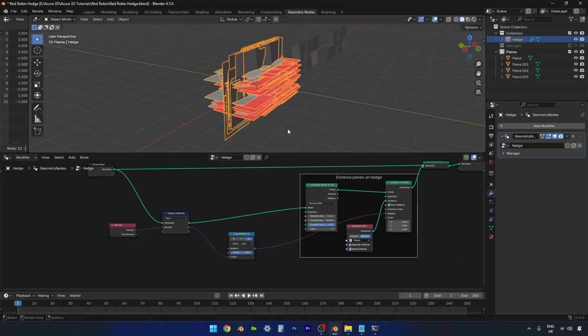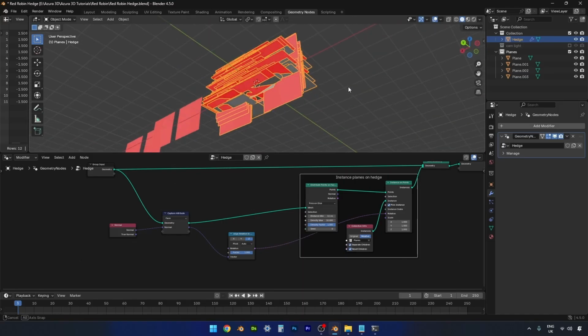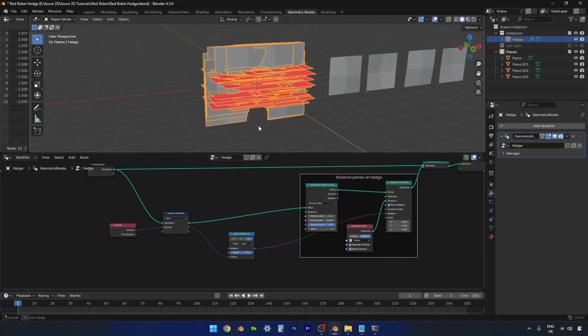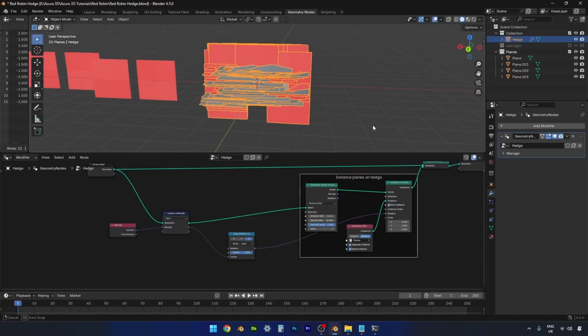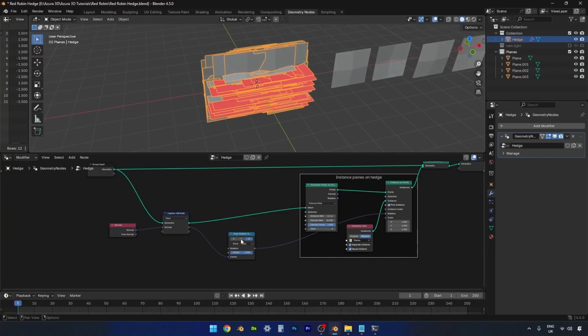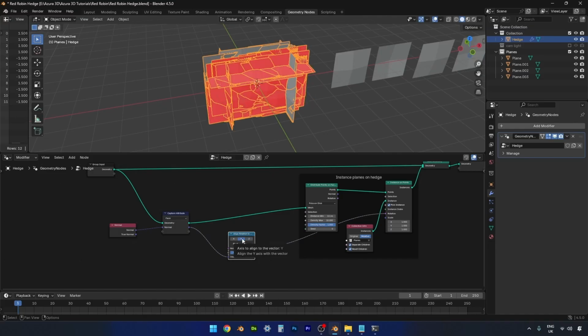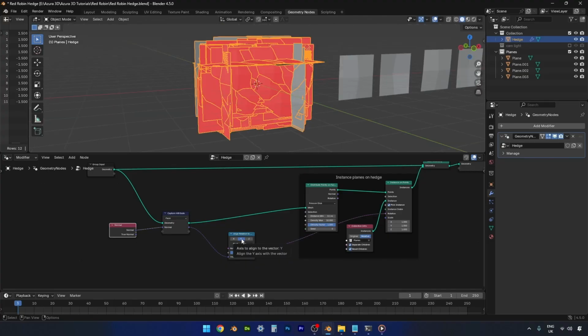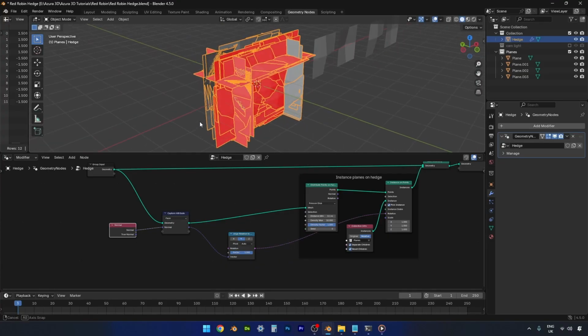Right, so as you can see, that did something, but it's not exactly right. So with the align rotation to vector, basically we need to find which way is right. So I've got a feeling it's going to be Y auto. Okay, that does look correct.